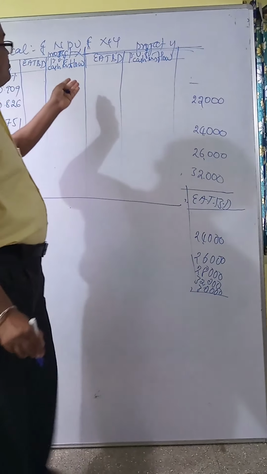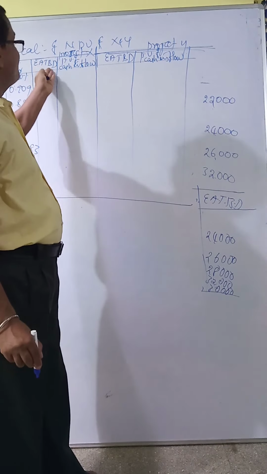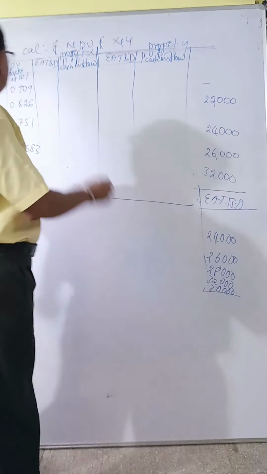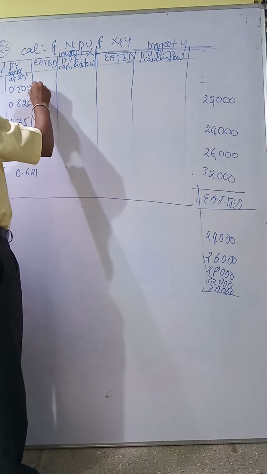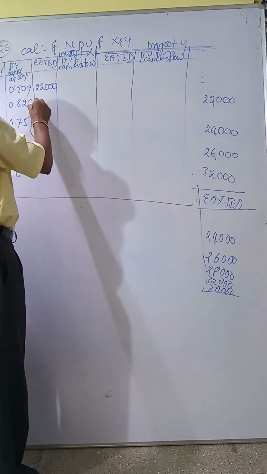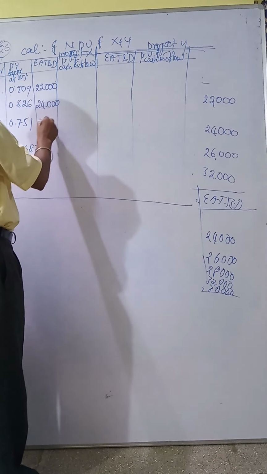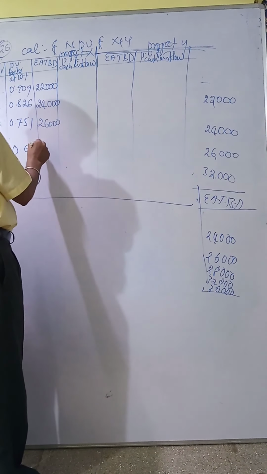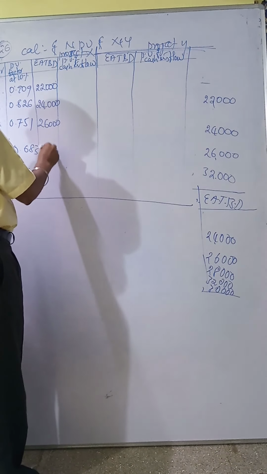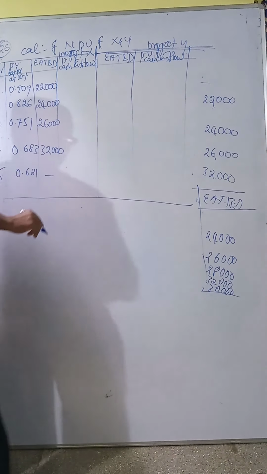Then cash inflow or earnings after tax before depreciation. See here, first year we calculated now 22,000. Second year is 24,000. Third year is 26,000. Fourth year is 32,000. Fifth year is not given, nil.